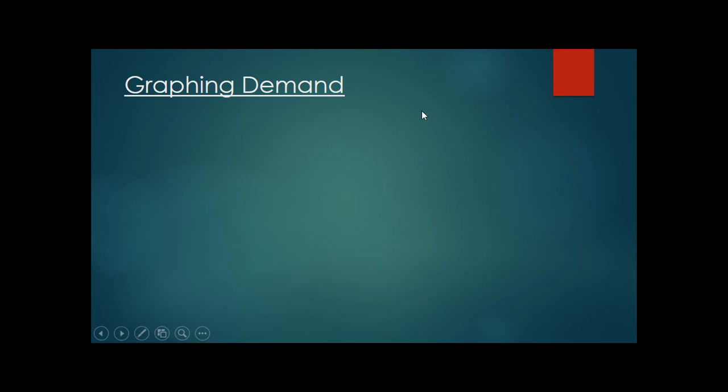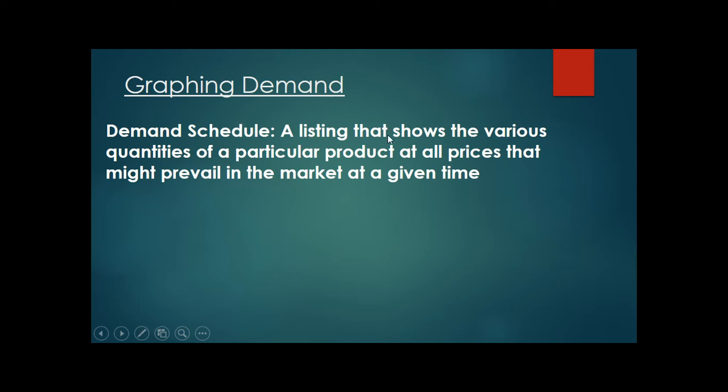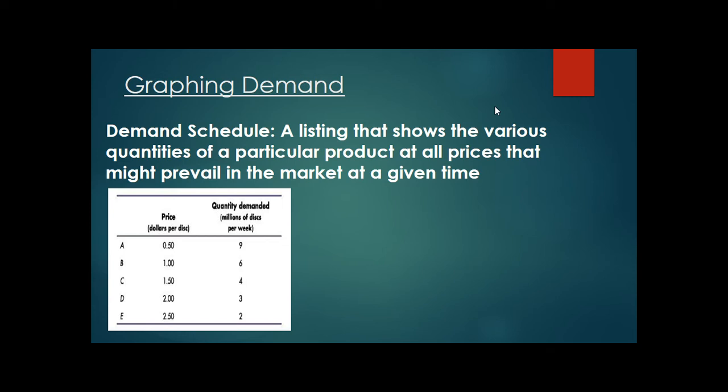So we're also going to graph demand. It's not hard. We're going to use a demand schedule, which is a listing that shows the various quantities of a particular product at all prices that might prevail in the market at a given time. So here's a demand schedule. This is CDs, and at 50 cents, people are going to buy 9 million CDs per week. If we raise the price to $1, well, fewer people are going to buy it. It's going to be 6 million per week. And if we raise it to $1.50, it's going to be 4 million per week.